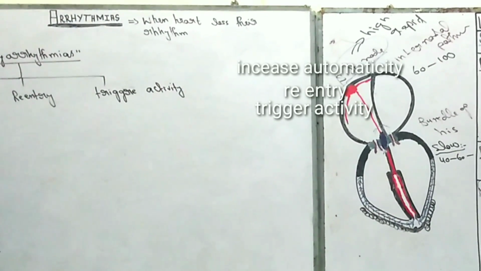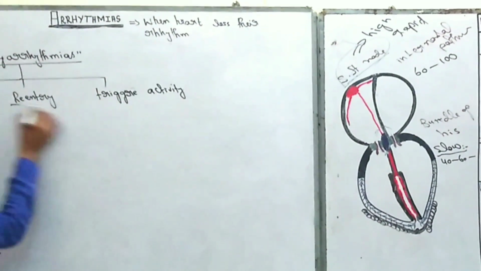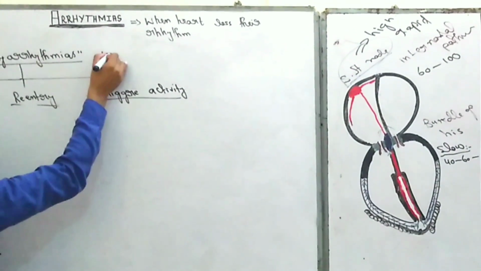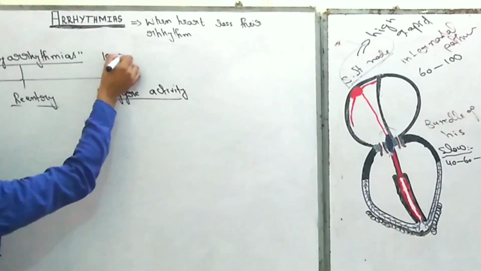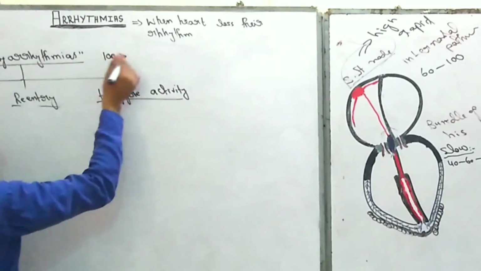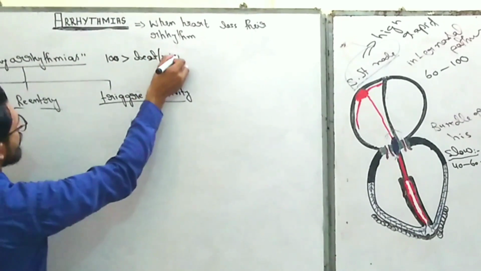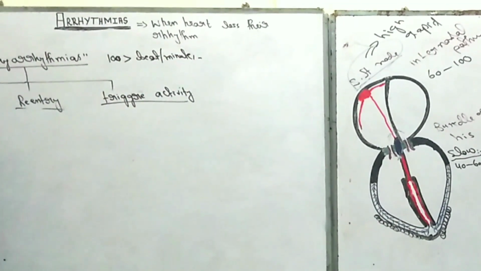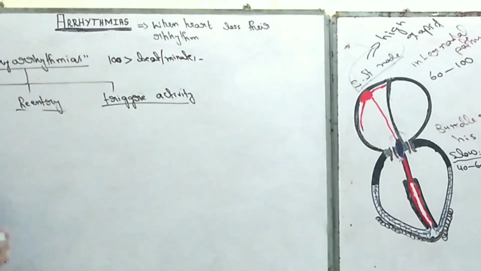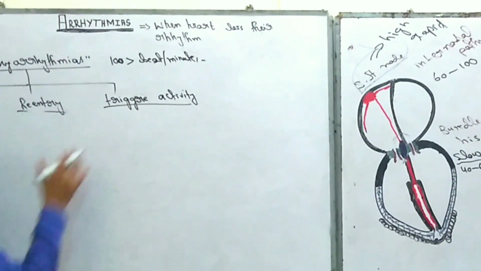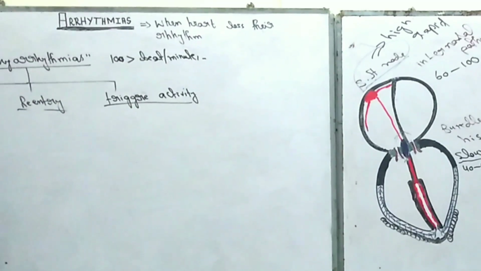Right. Now, first of all, what is the definition of tachyarrhythmia? When the heart rate is above 100 beats per minute, the condition is known as tachycardia, and there are three factors that trigger tachycardia. The first one is increased automaticity, second one is reentry, and the third one is triggered activity. Now first of all, increased automaticity.